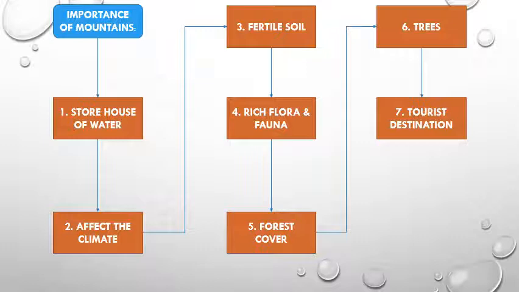Next one, forest cover. The slopes of mountains usually have forest cover. When we go to Himachal Pradesh, we see our Himalayas present over there, and on the slopes of these mountains we can find the forest cover, which is influencing the climate. Trees alter the environment by moderating the climate.